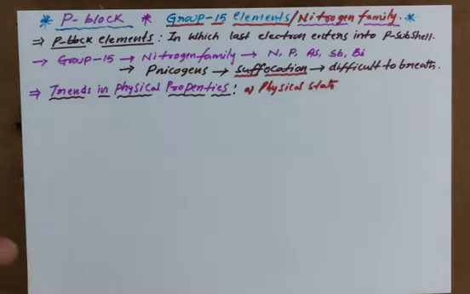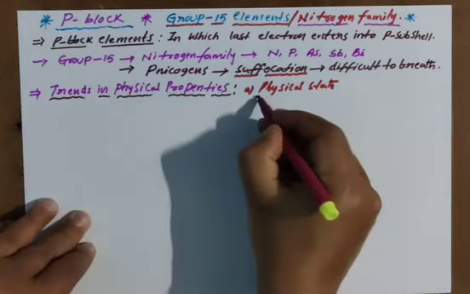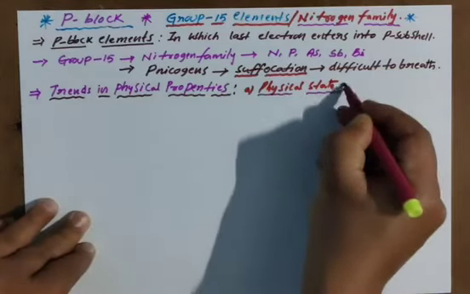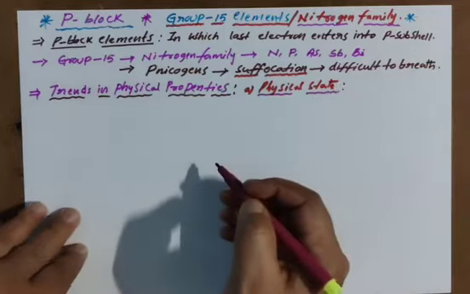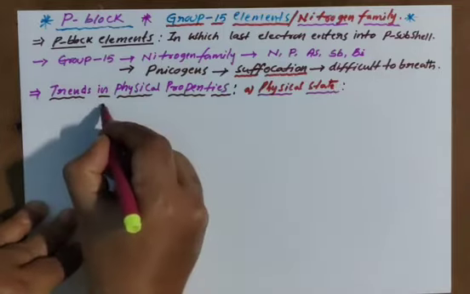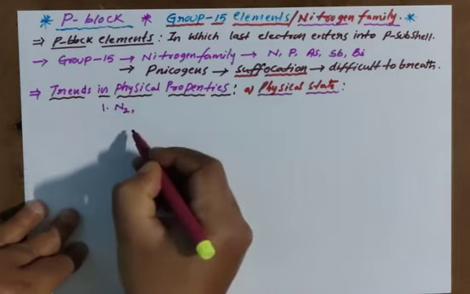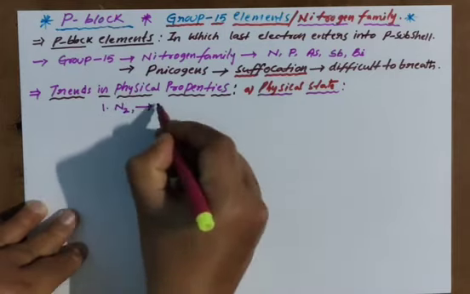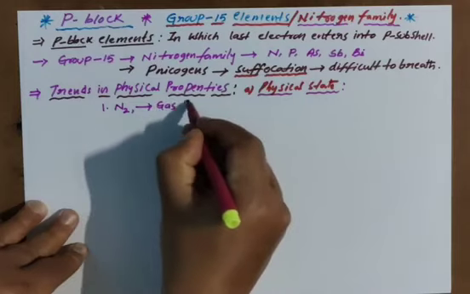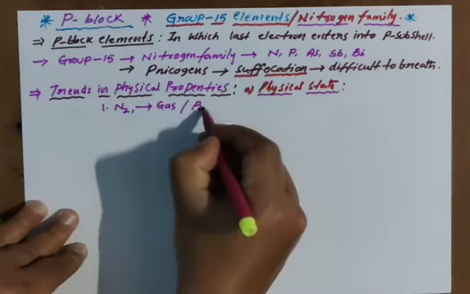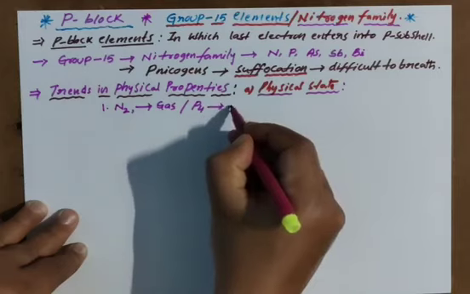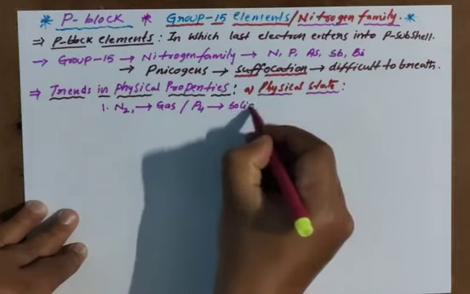In which physical state are these elements existing? You know very well, nitrogen, N2, is a gas. Phosphorus, you know very well, is a solid.